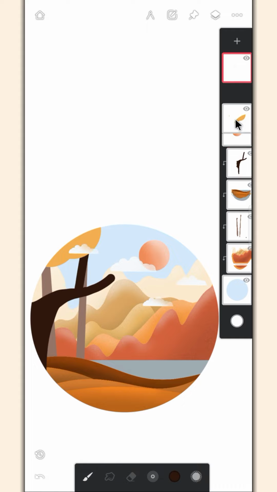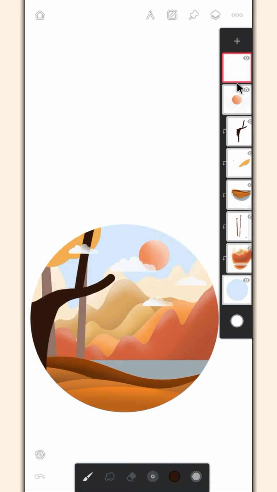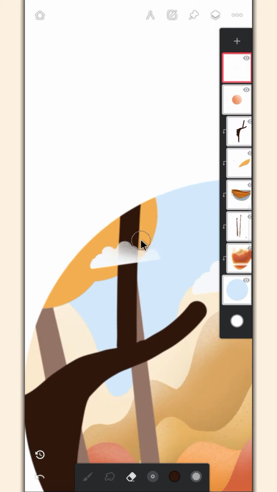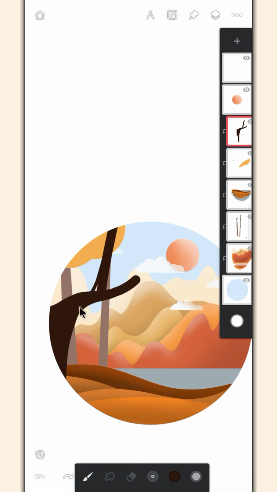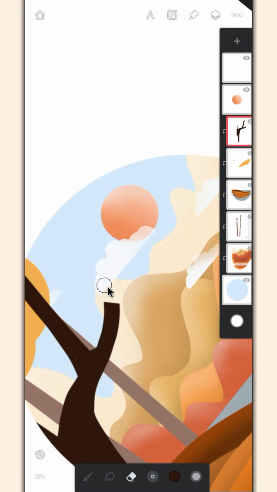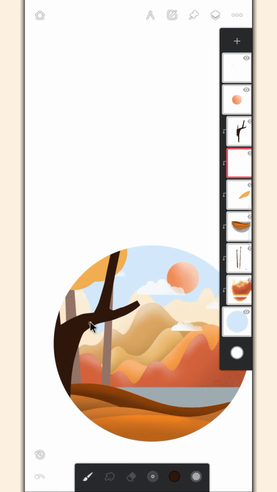Don't worry, I'll fix this soon. Create one more tree layer.